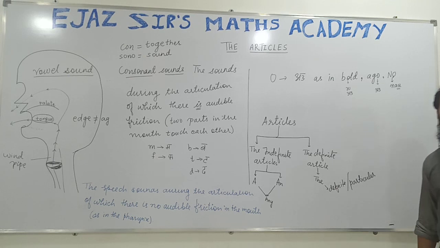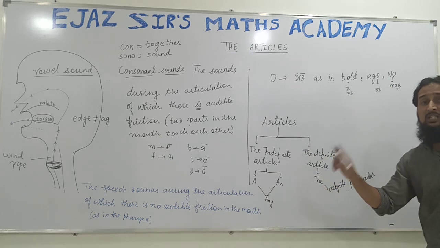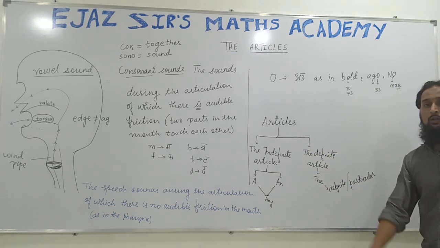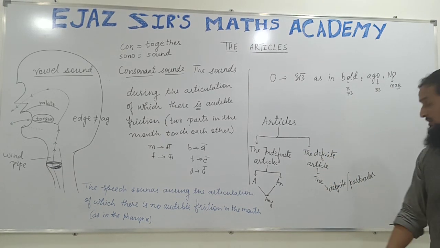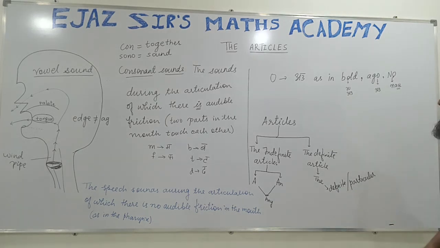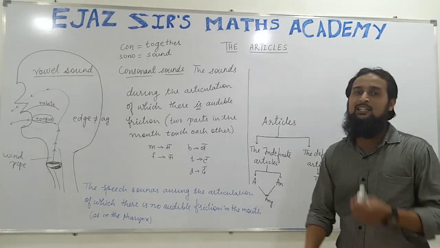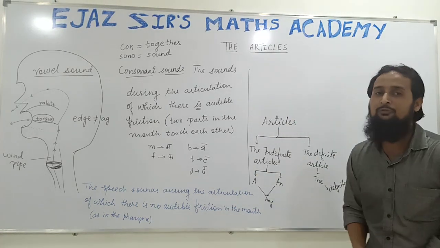Particular. I saw a cow means I saw any cow. I saw the cow means I saw that particular cow which I had seen earlier, or the cow which I know very well. So, I saw... understood the differences? Now the simple rules which you might have studied in KG1 or KG2 or maybe in the first standard.